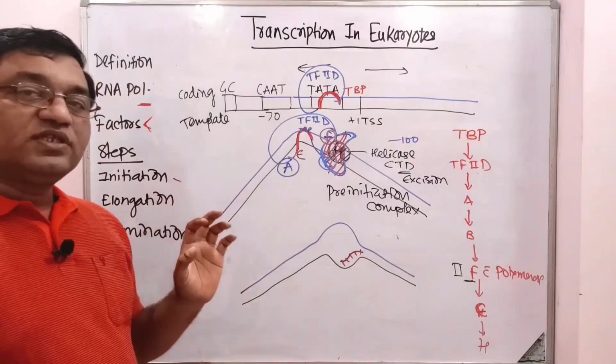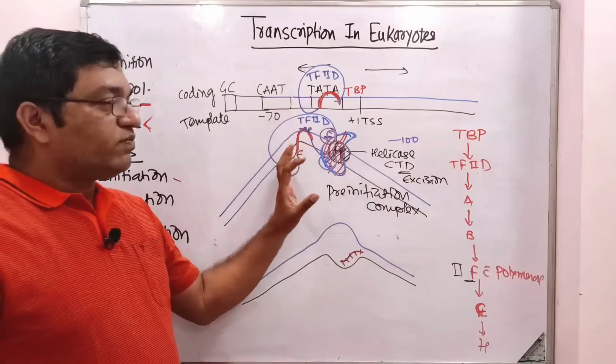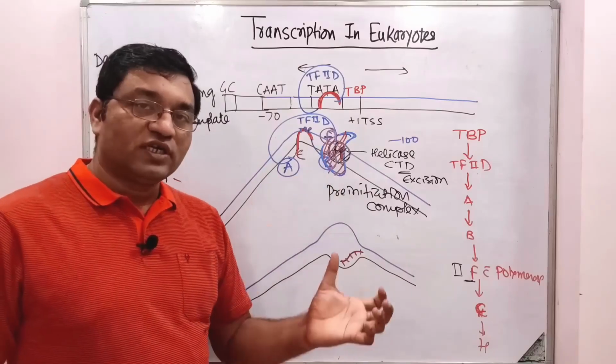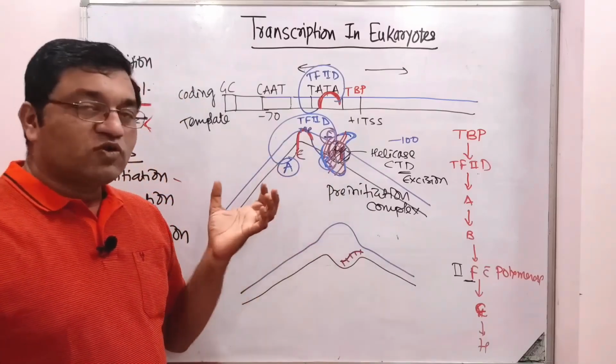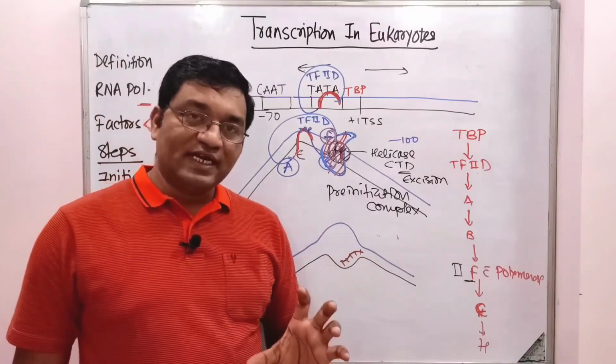So what are the steps in the initiation process? Formation of the pre-initiation complex with the help of attachment of various factors to the promoter region. Then this closed complex turns into the open complex by unwinding of the DNA strand.